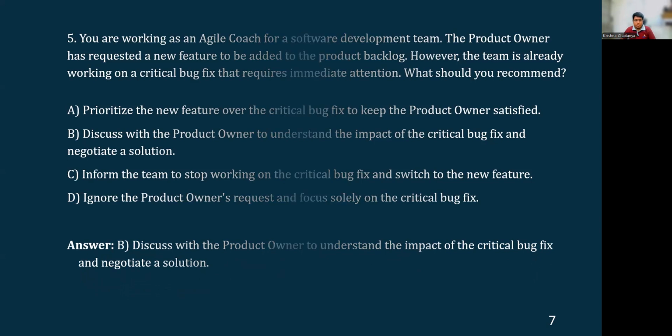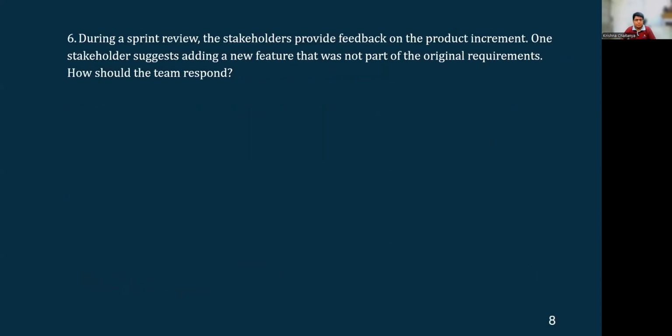Okay, moving on to the next question. How should the team respond? This is the question for the team. During a sprint review, the stakeholders provide feedback on the product increment. One stakeholder suggests adding a new feature that was not part of the original requirements.